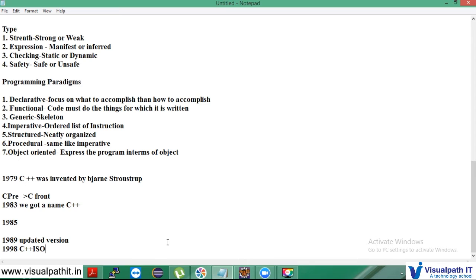It means a C++ language that expects the programmer to know what he or she is doing, but allows for an incredible amount of control as a result. So why is it a strongly typed, unsafe language? The programmer must know what he or she is doing. Then I told you that one of the types, the expression, manifest or inferred, both were supported by C++.